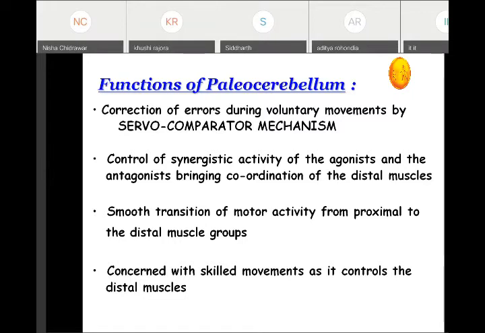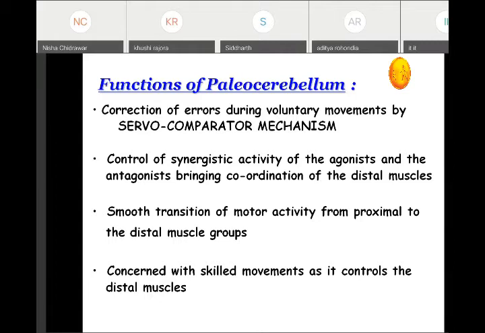Here the cerebellum will detect if there is any error in the activity, and if there is an error, it will send the corrected information to the motor cortex, and the motor cortex will decide it and put in the correction, and again the corrected information will go back to the cerebellum. So it detects the error, and the error detected during the voluntary activity is checked again by the cerebellum, and final execution through the descending tract takes place.